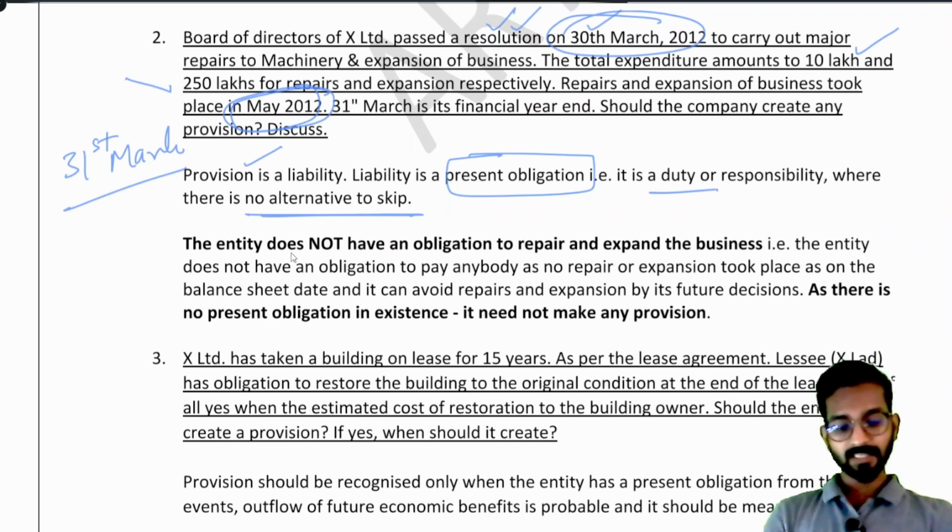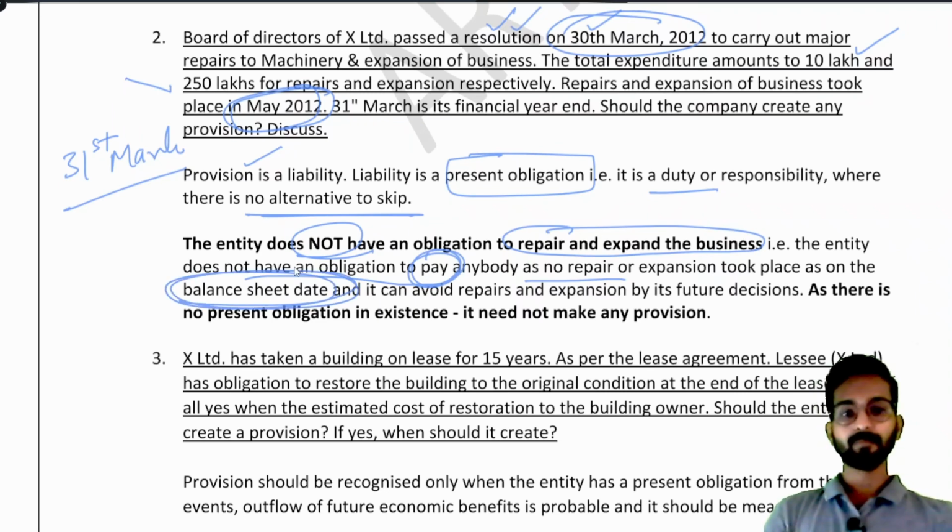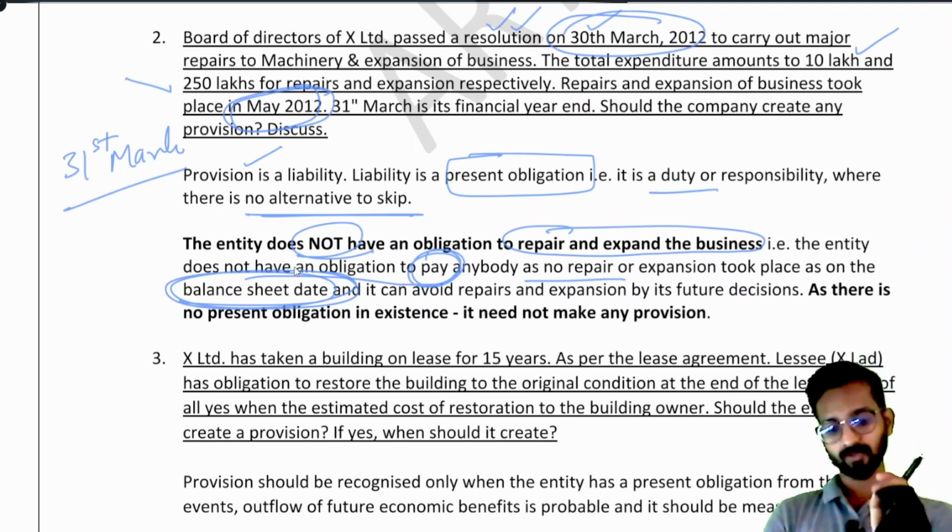The entity does not have an obligation to repair and expand the business. That is, the entity does not have an obligation to pay anybody as no repair or expansion took place on the balance sheet date. On 31st March nothing was repaired, and business expansion also did not happen, so there is no provision also.